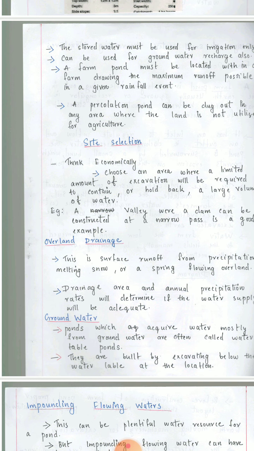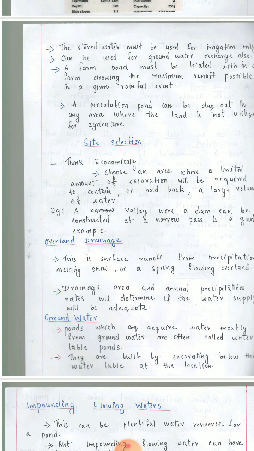We should select the area in such a way that the digging of the place should be very less and it should be utilized for the agricultural activity in a proper manner. Example, a valley where a dam can be constructed at a narrow pass is a good example. In case of the valley, if we construct the bunds and store the water, then it would be economic.